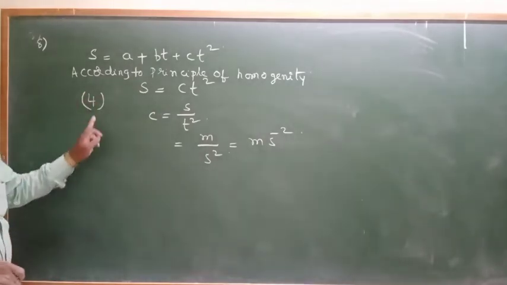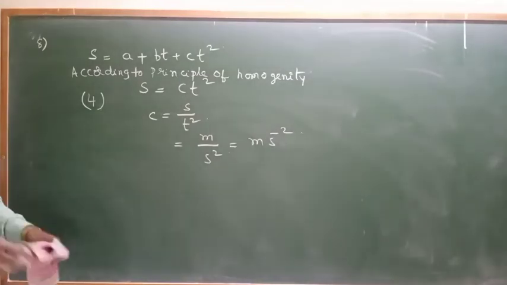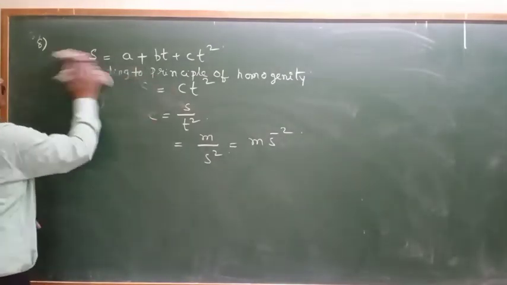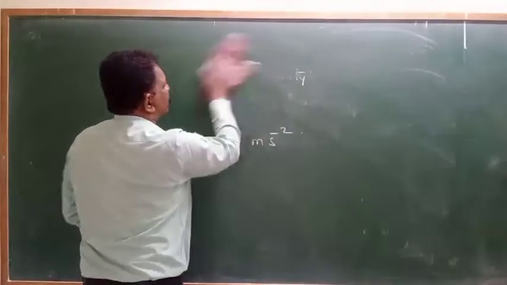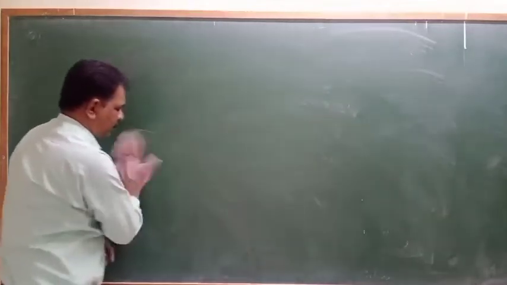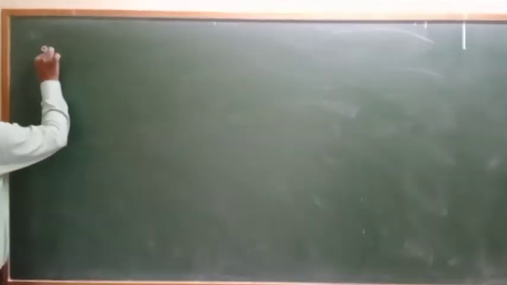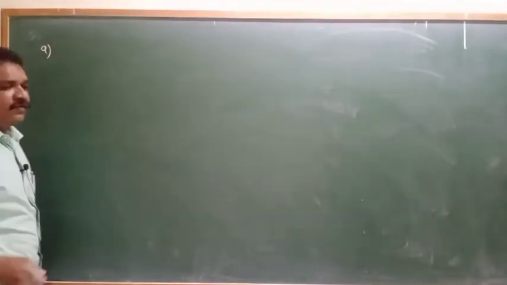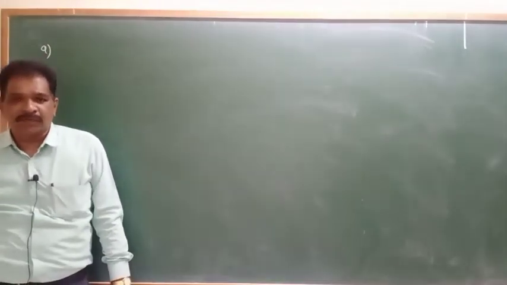Okay, that is 8th question. Next question number 9. What they are asking? The unit of surface tension in SI system is what?